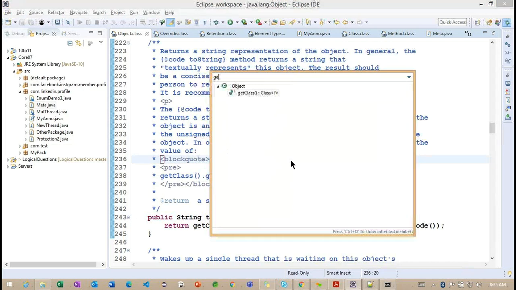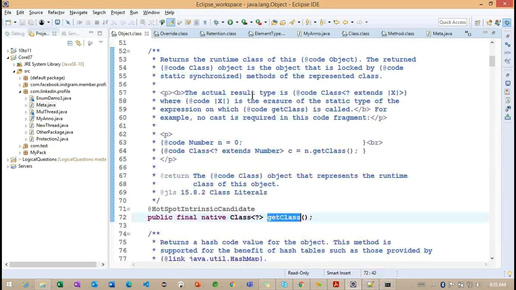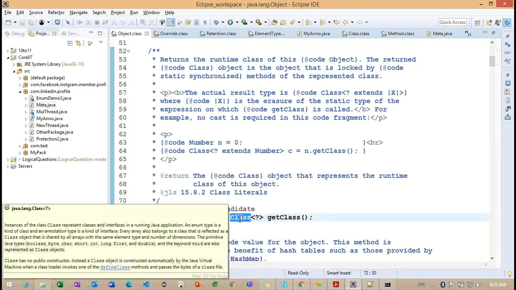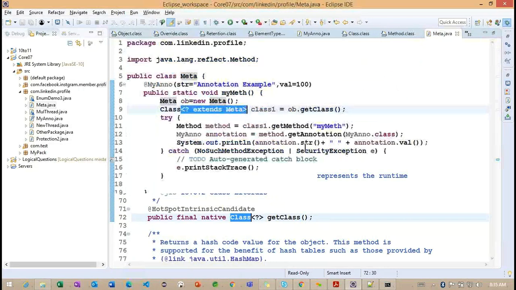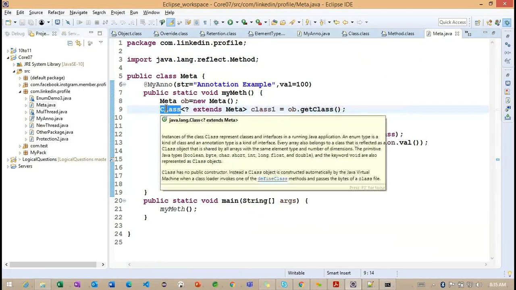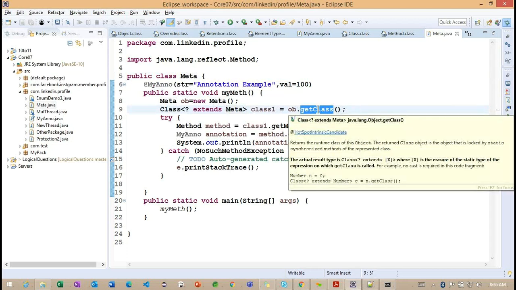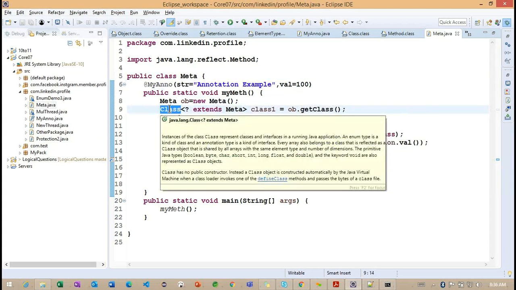In the same way we can go for getClass here. Basically, the purpose is to find out the current class information. To get the current class information, we call the method called getClass. It will return the type Class, but internally that class is extending the meta class only. So the type of the class is returned, but internally we have the meta class. This class is extending from the meta class, so we can access the meta class information here. We'll see more information on this in the generics section later. But just for understanding, the getClass method will return the class type.